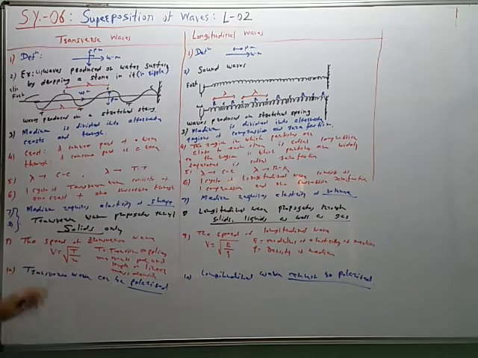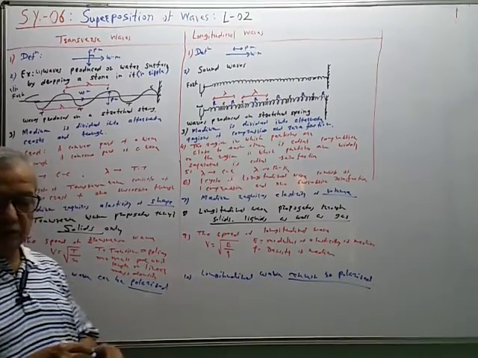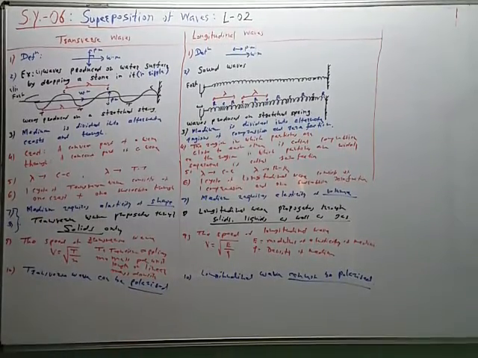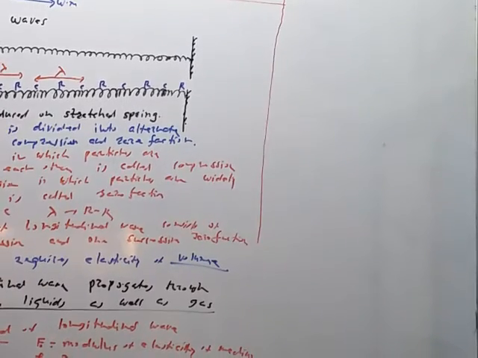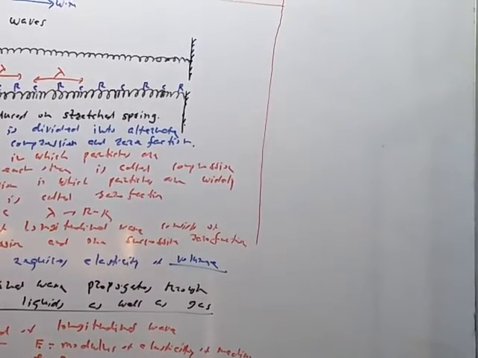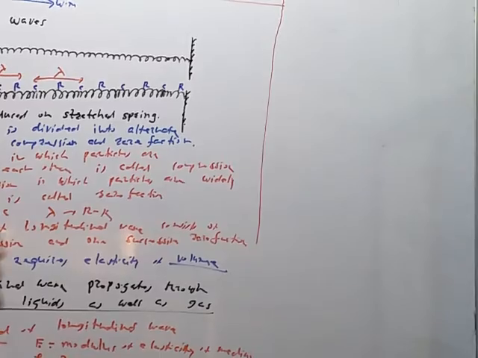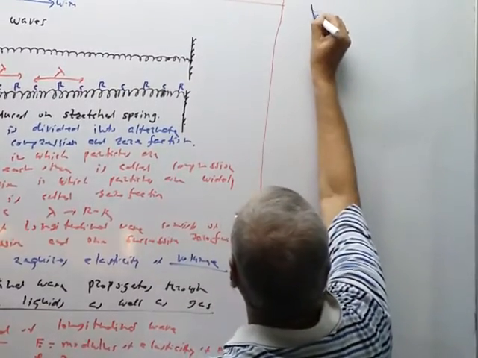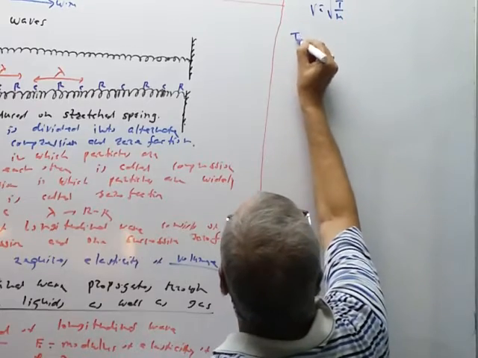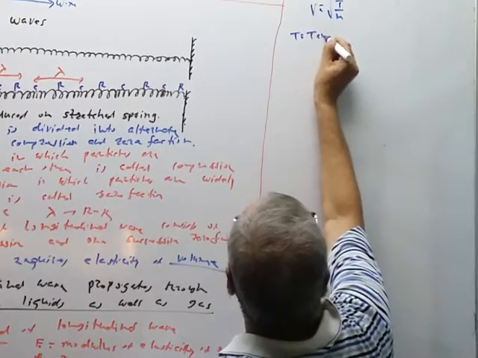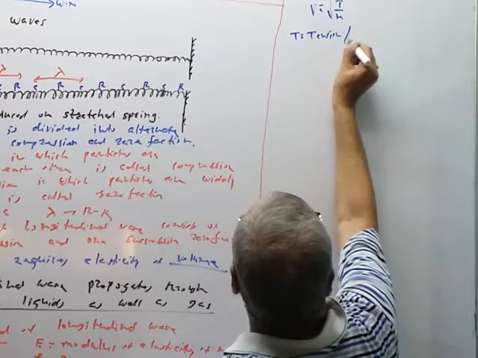Now let us see this equation. First we will check this equation dimensionally. v is equal to under root T by m, where T is a tension. Tension means it is a force. T is equal to tension, that is force.